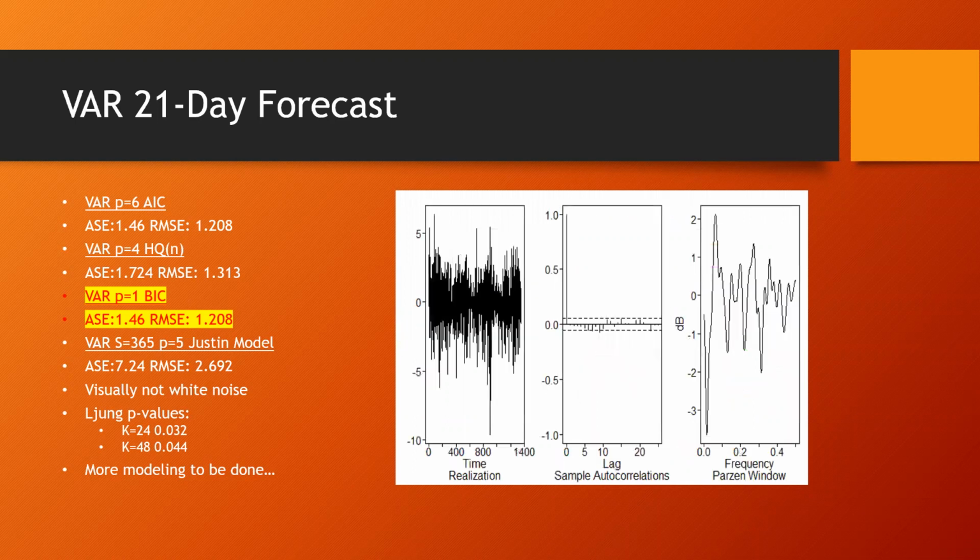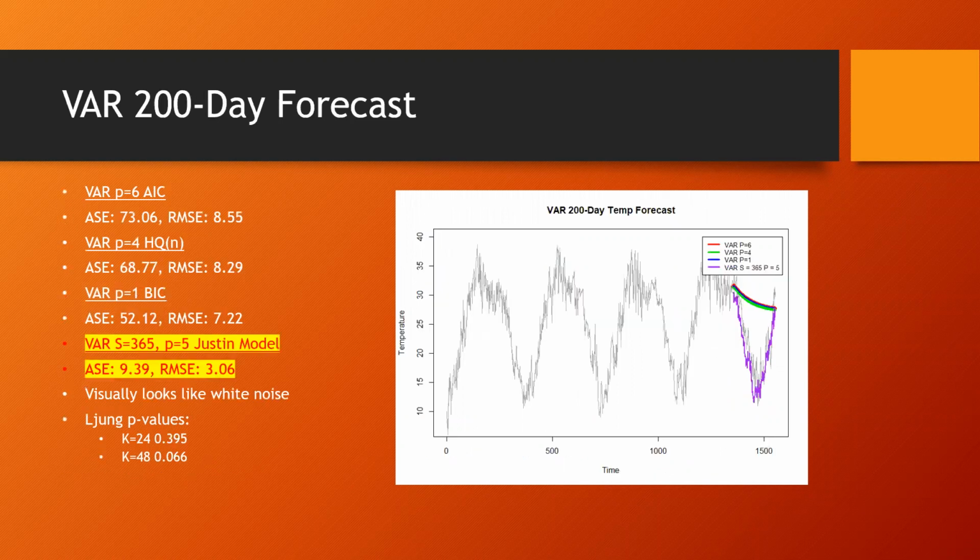Let's check those residuals. They don't look like white noise. It looks like there's more modeling to be done. The Ljung values do confirm that the residuals aren't white noise. So this model isn't quite as useful as we would like to think it is. So let's look at a 200-day forecast.